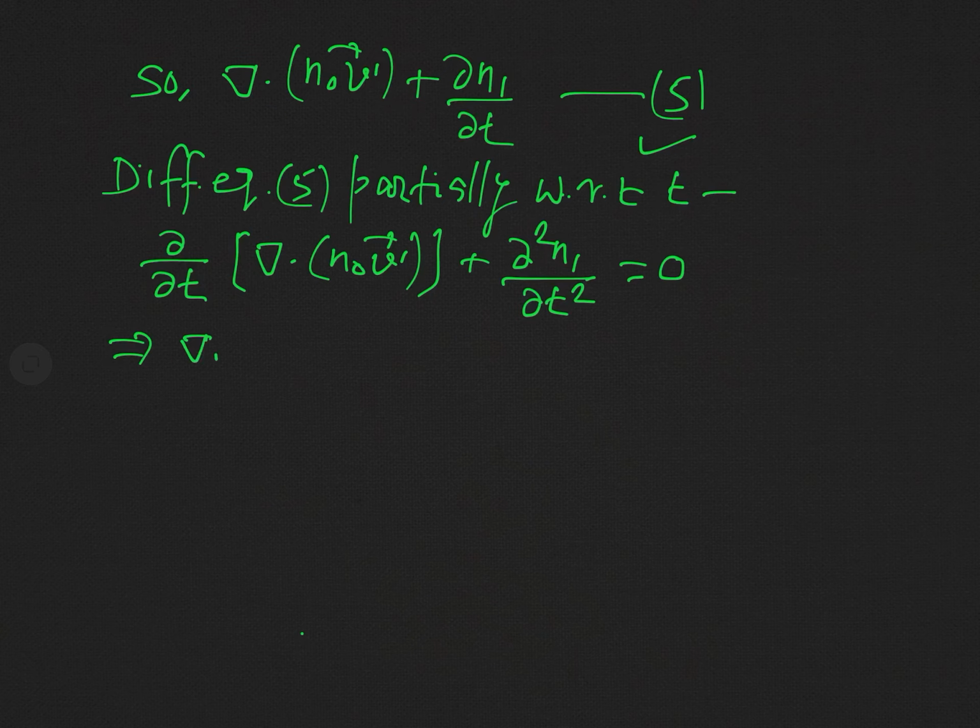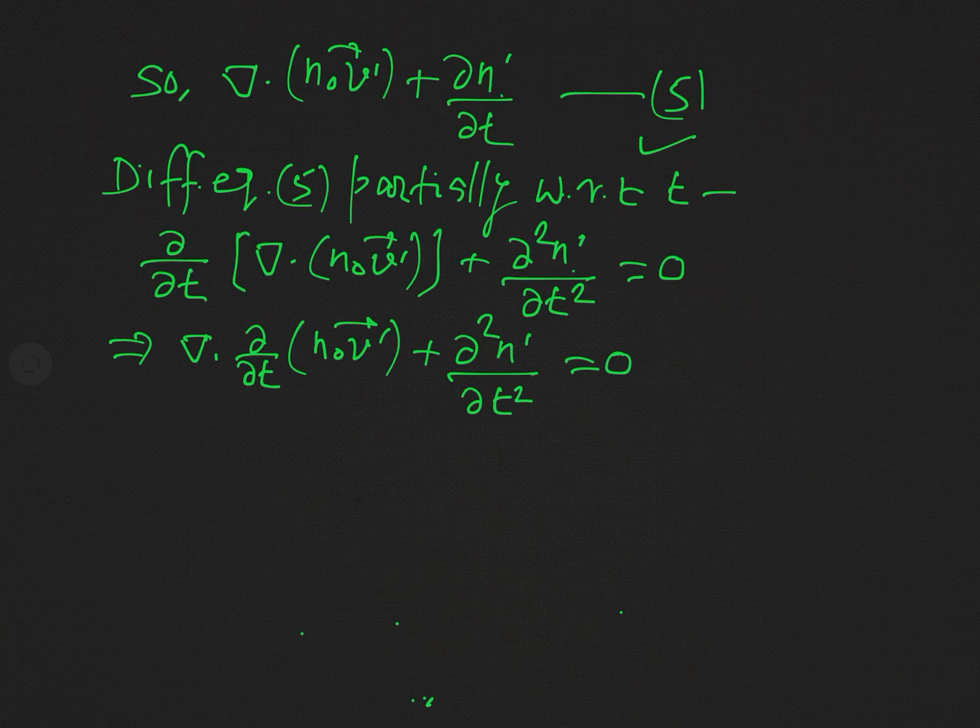our result? Our result will be del dot del/del t of n naught v dashed plus, see here, there is actually n dashed, not n1, n dashed, and this is del 2 n dashed by del t square equal to 0.